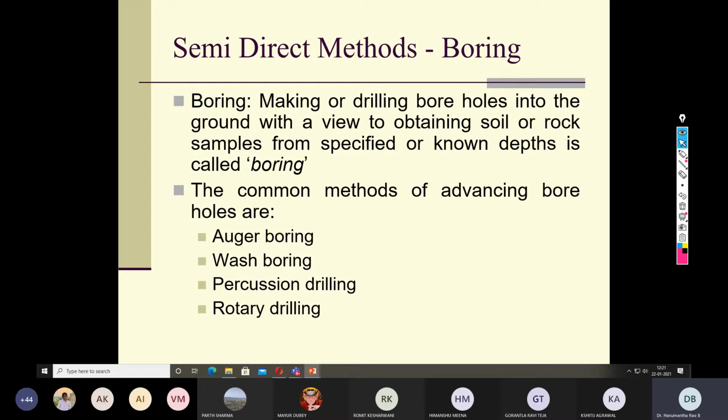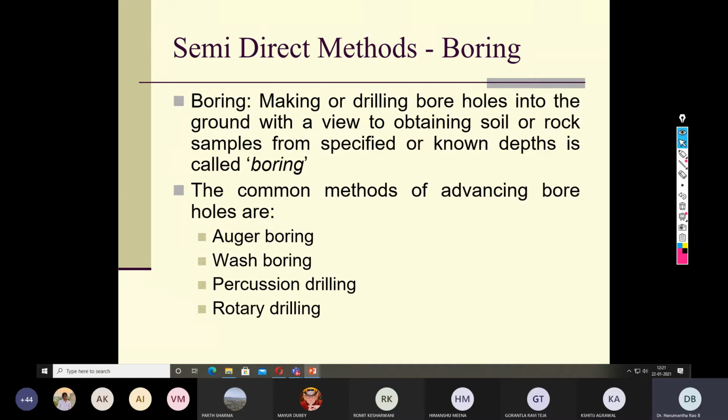Now, why are there different varieties of boring techniques? The reason is, just imagine you are doing a boring on the ground surface. This may extend into the soil, or may extend into the rock, but the technique that is valid for a soil may not be valid for a rock mass. Therefore, you need an altogether different technique for soil and for rock.